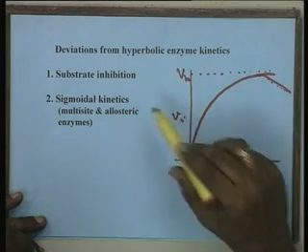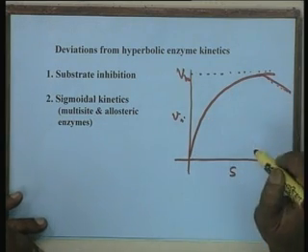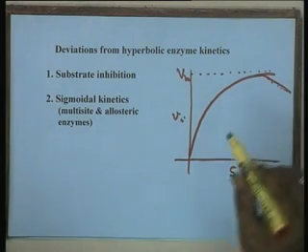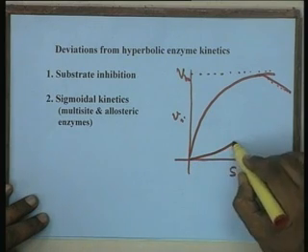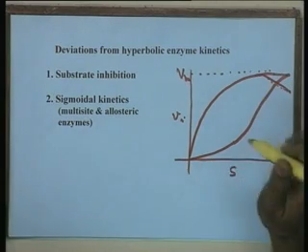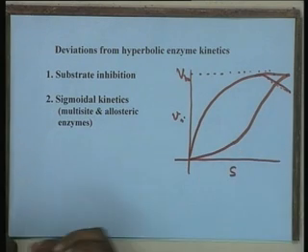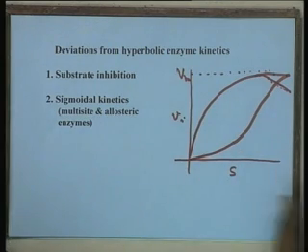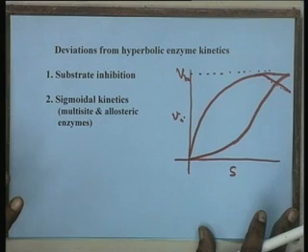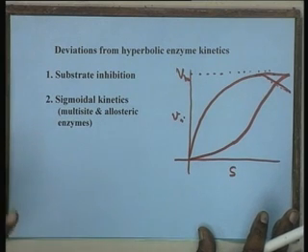It does not retain the saturation level. On the other hand, in sigmoidal kinetics, instead of the reaction profile being represented by a rectangular hyperbola, it is in the form of a sigmoid. Of course, ultimately it can reach the same kind of saturation behavior, but the initial profile will be different. These two situations give you an idea that in some cases, and these are very important cases with a lot of physiological importance for the cell, there are enzymes designed to deviate from hyperbolic kinetics, as we will see further.